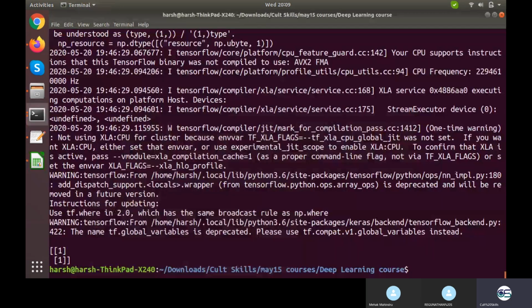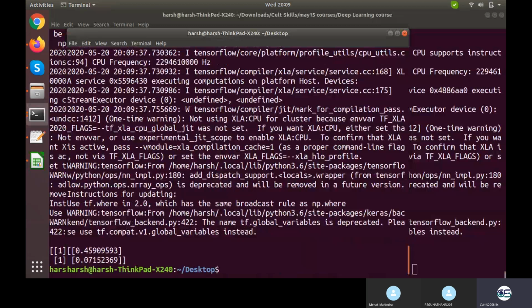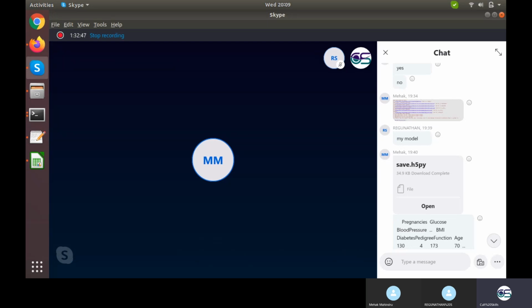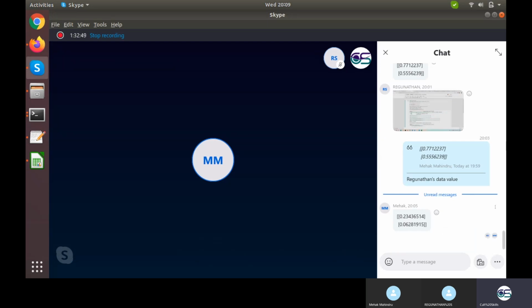So my model, your model in my case, gave the values 0.4590 and 0.071. Looking at your value, I don't think they are all the same. No, they are not the same. Why so? Are you running on your model or on Raghunathan's model? Which one are you running on? I'm running on my model. Then how can it give different values?